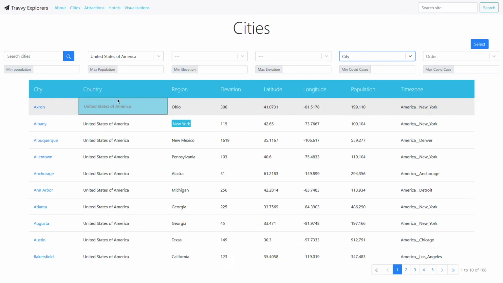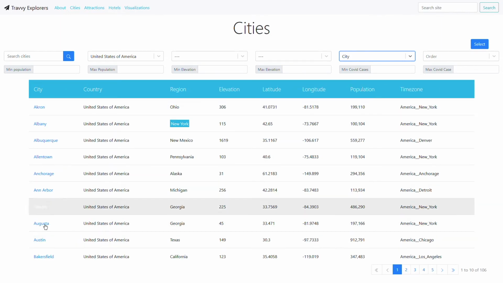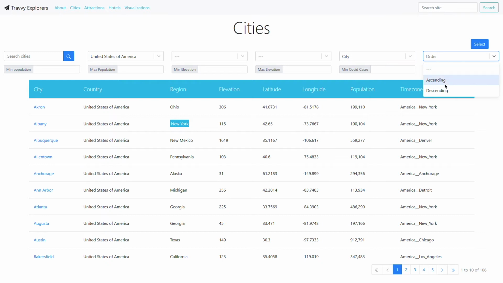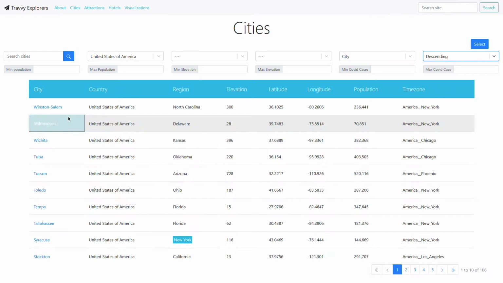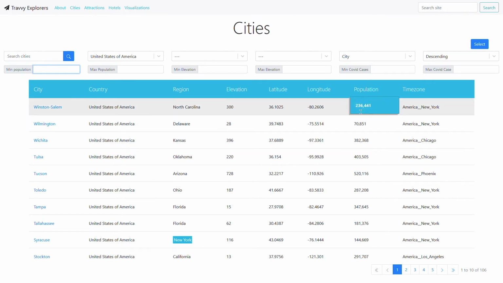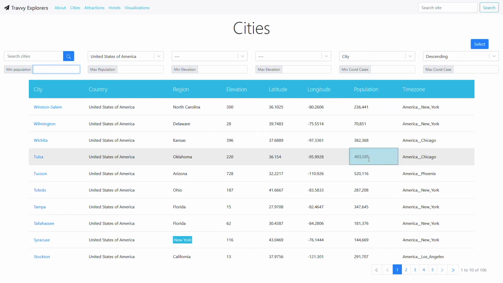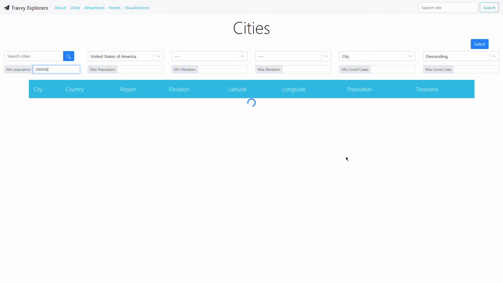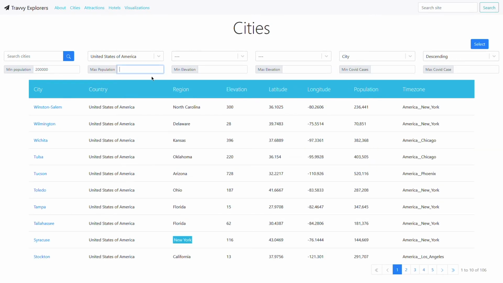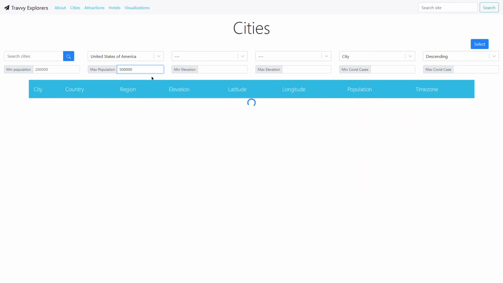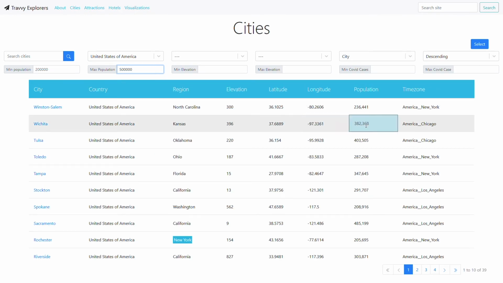Sorting by city, we'll get ascending values by default, and if we wanted to change that to descending values, we have that option as well. We could specify a range for the populations that we want to get. So if we wanted to get populations between 200,000 and 500,000, we could enter those values in the range, and we'll get those cities.